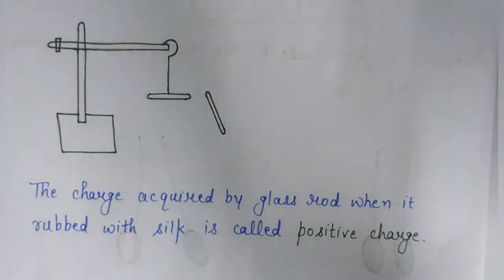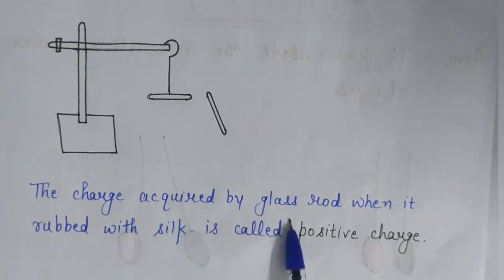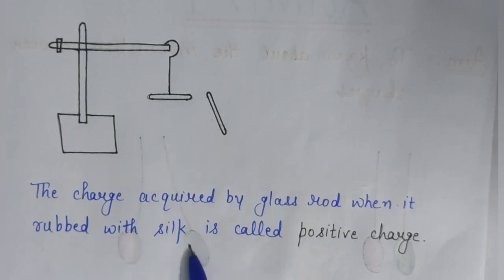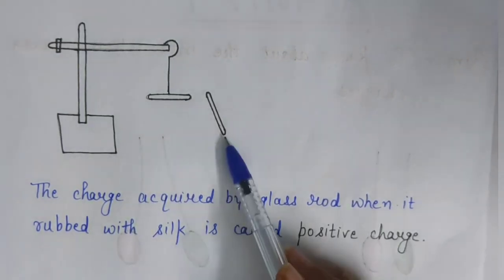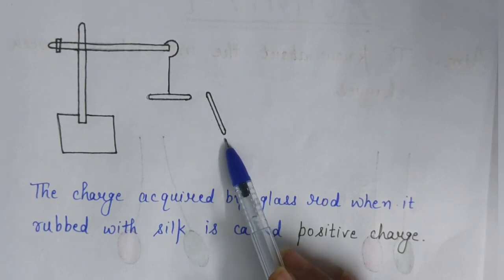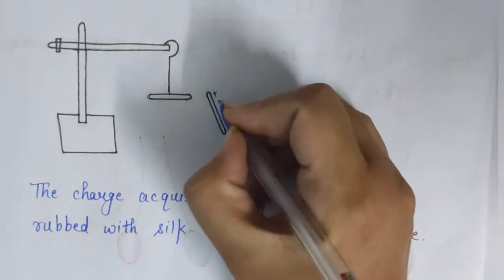Now remember this point, that the charge acquired by a glass rod when it is rubbed with silk is called positive charge. It means when we rub the glass rod with silk cloth, some positive charge is accumulated on the glass rod like this.